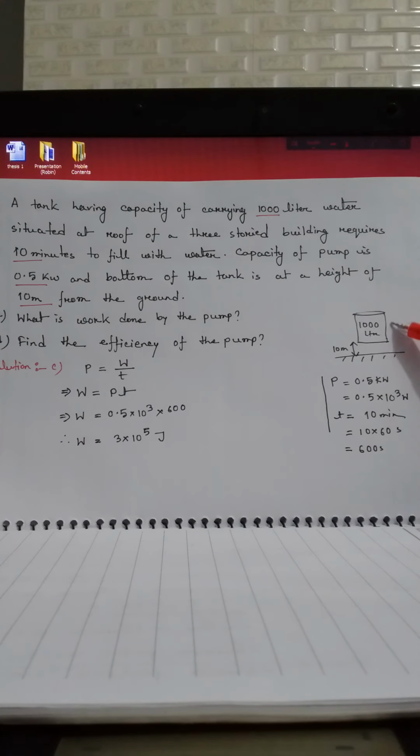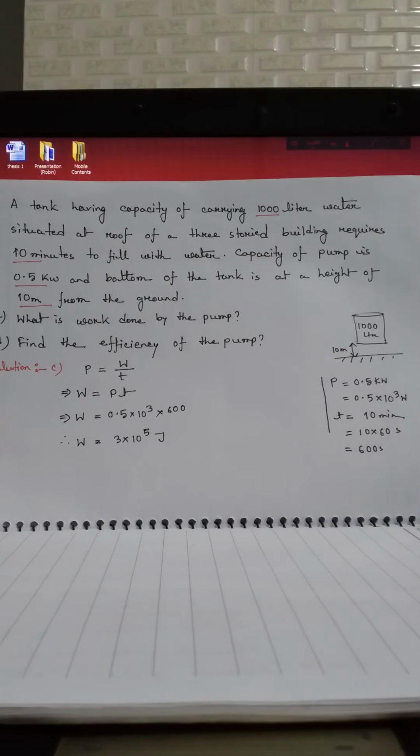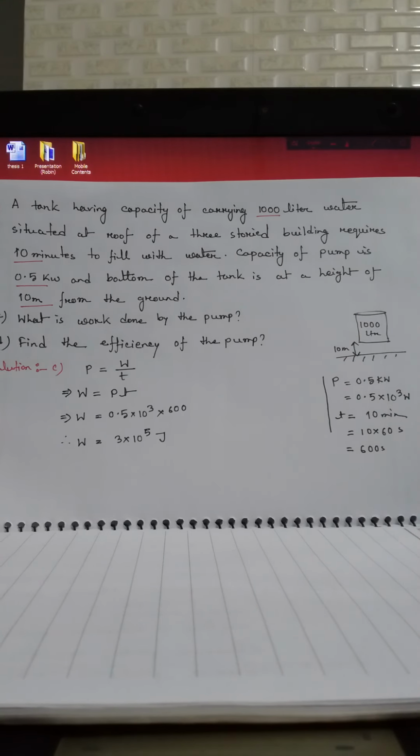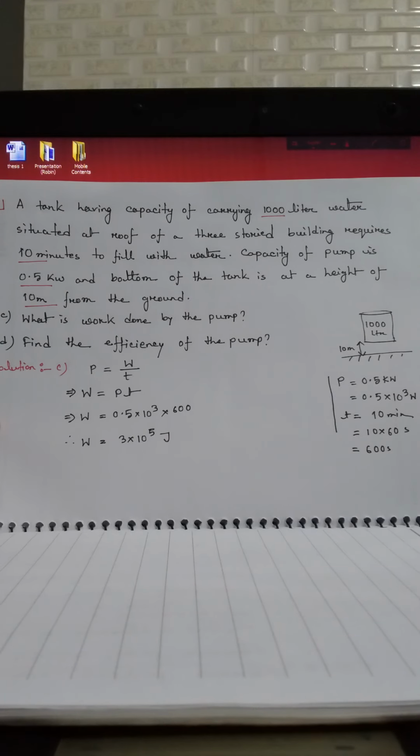For example, this is our tank of 1000 liters, and we will fill this tank using a pump. The capacity of that pump is 0.5 kilowatt and the tank is situated 10 meters high from the ground. So our first question is, what is the work done by the pump?